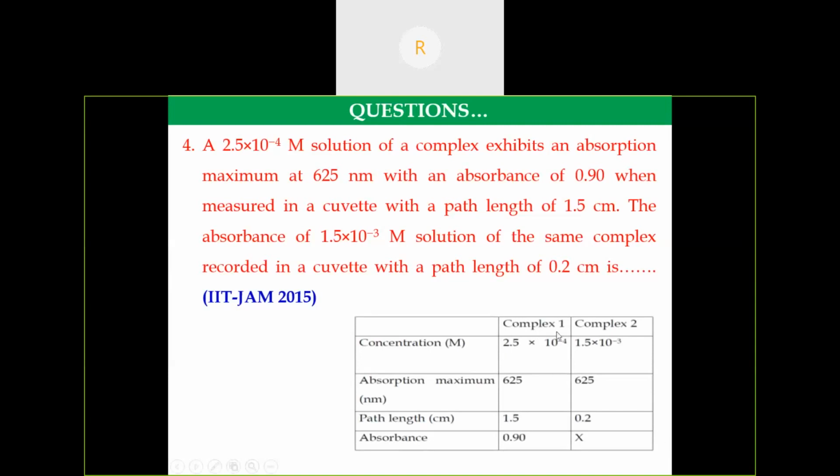For complex 1, they have given the concentration, the absorption maxima, the path length and the absorbance value. For complex 2, they have given the concentration. The same solution will exhibit the lambda max at 625 nanometer. They have given a path length of 0.2 centimeter, and they have asked us to calculate the absorbance value.